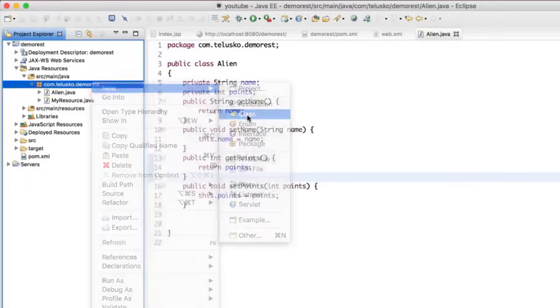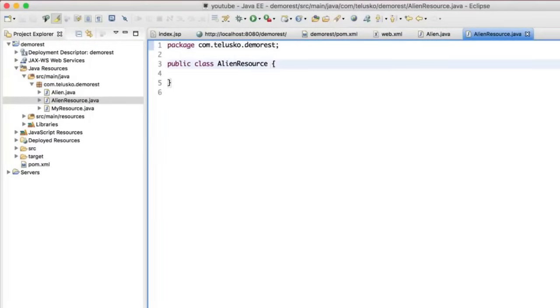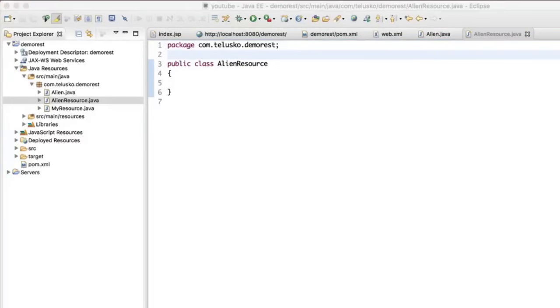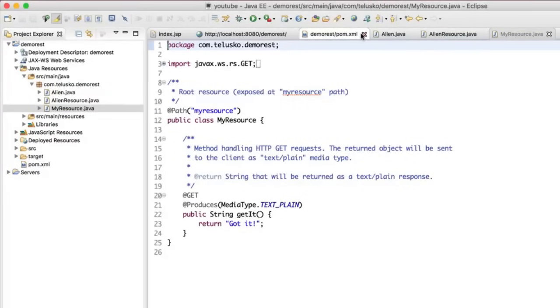We'll create a new class, and I will call this AlienResource. We could go with AlienController, or maybe some other name, but this makes more sense, right? You should always use a name in the project which actually makes some sense. So I will say AlienResource, which will return the alien object. Now since you want it to work with a request, of course you have to use one of our favorite annotations. Now if you remember in the earlier example, which is your MyResource, we have worked on MyResource, and let me just close all this extra thing.